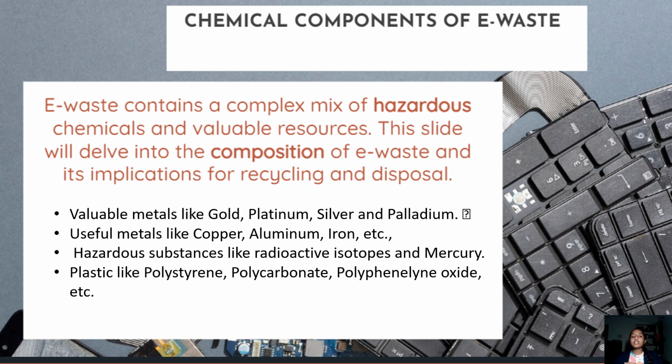The e-waste contains valuable metals like gold, platinum and silver, and it contains useful metals like copper, aluminium, iron that can be recycled and reused again. Hazardous substances like radioactive isotopes can cause harm to the surrounding places if they're not discarded properly, and plastics like polystyrene, polycarbonate, etc. are also found in e-waste. These are elements that can be given new form and reused.